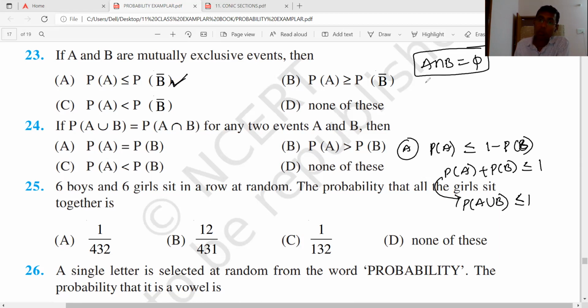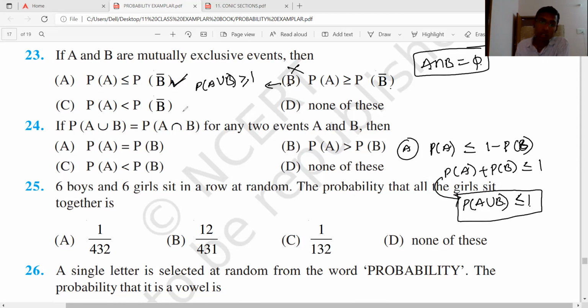Why? Because A intersection B is the null set. When A intersection B is the null set, probability of A union B is probability of A plus probability of B, because A and B are mutually exclusive. Yes or no? That's what is given, so this is less than or equal to 1. But automatically, what does option B become? Probability of A union B is greater than or equal to 1. Definitely this is not it. It is either 1 or greater than 1. This is not possible, right?